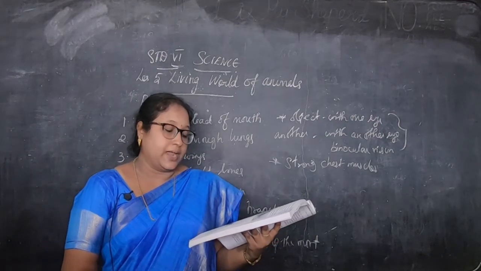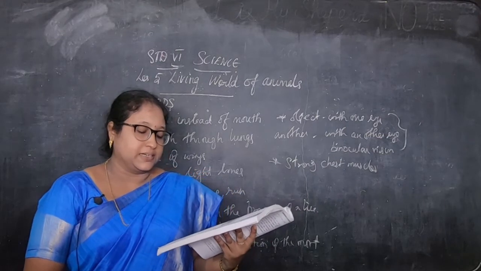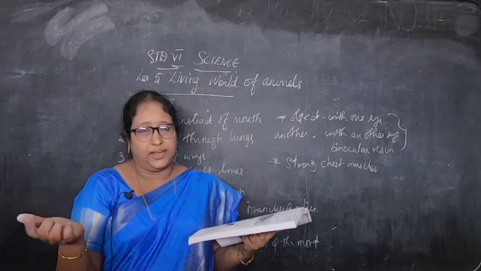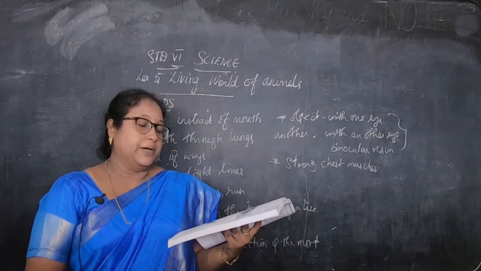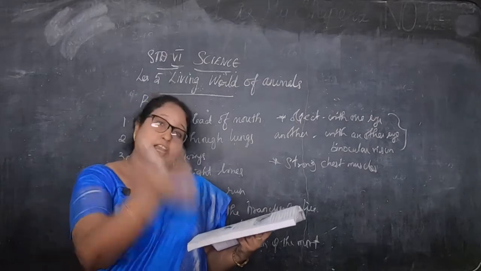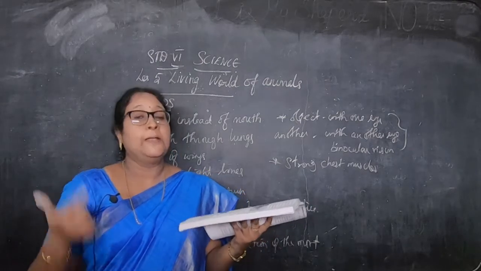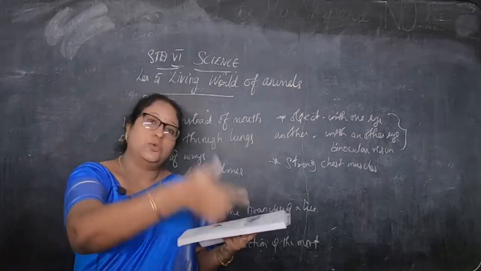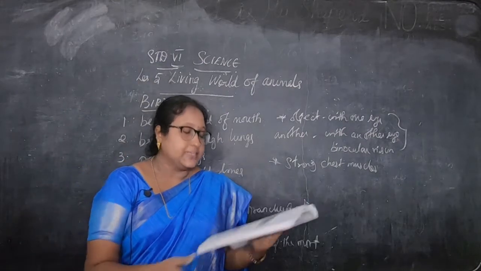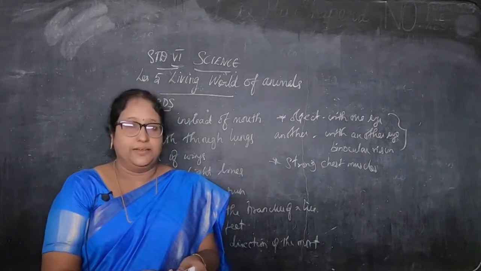Likewise, during summer and drought conditions, drought condition means there is no rain, birds from our country migrate to foreign countries. So when there is no water, no rain here, the birds migrate to other countries, and these birds are called migratory birds.